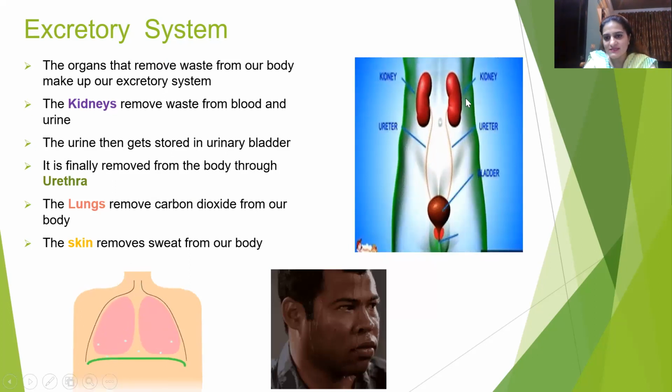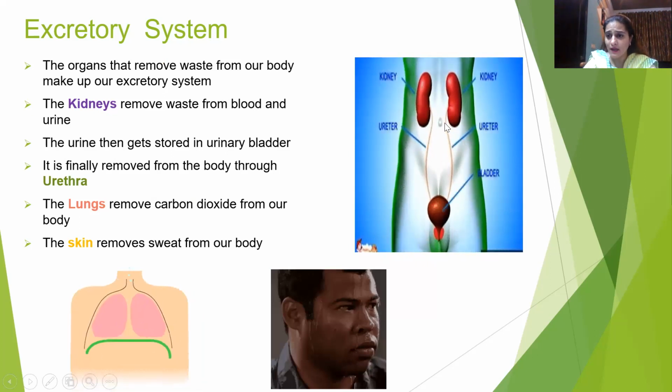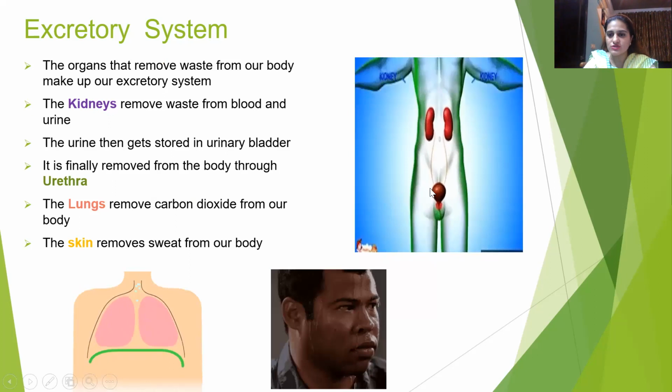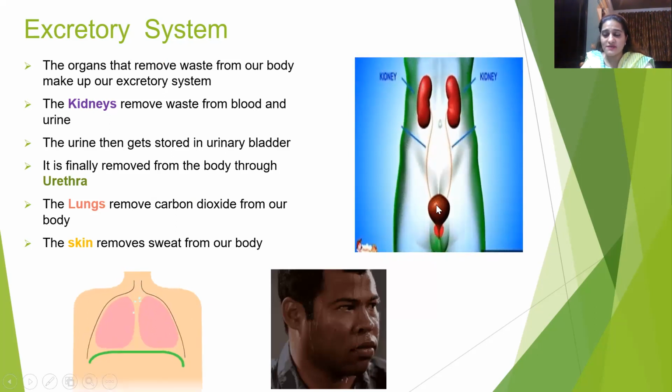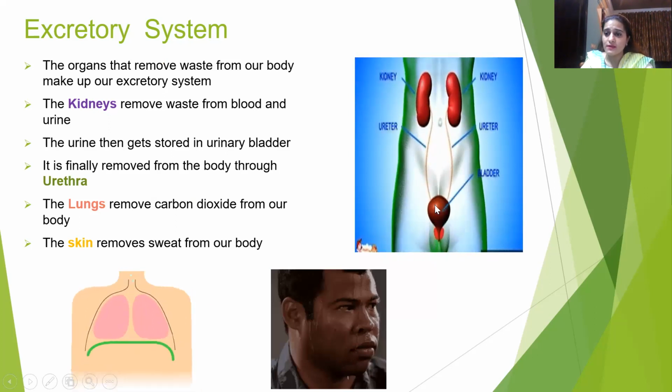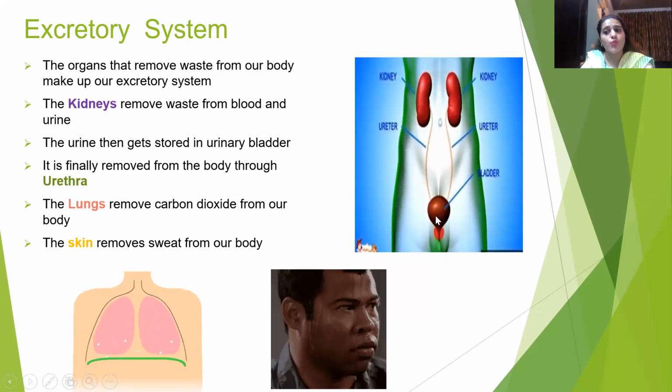So these are the kidneys. They remove waste from the blood and then it goes into the bladder and then it is removed from the bladder. So whenever we say that our bladder is full, it means that it is full with water which contains impurities and we need to go to the washroom.